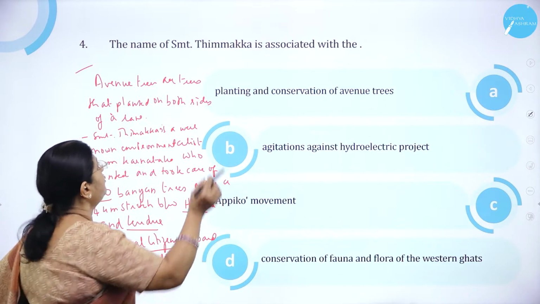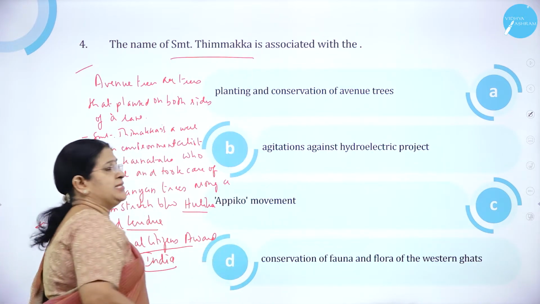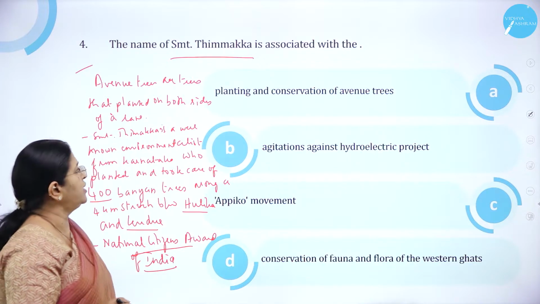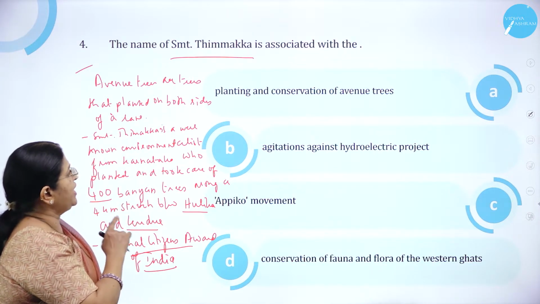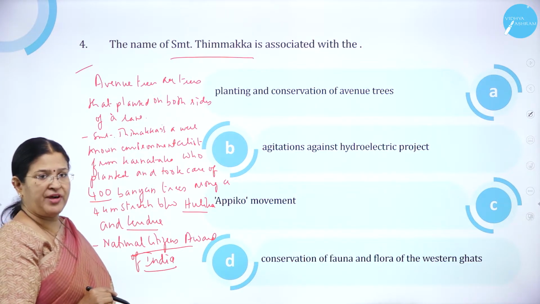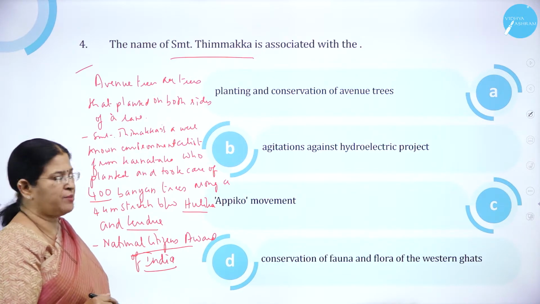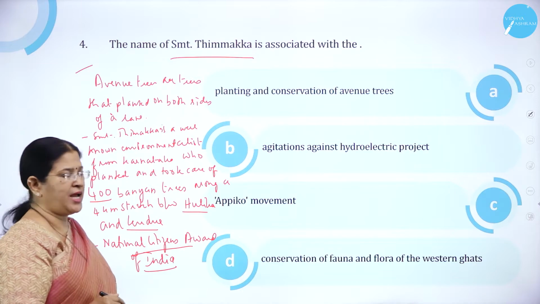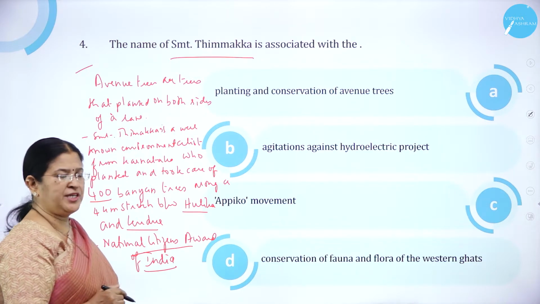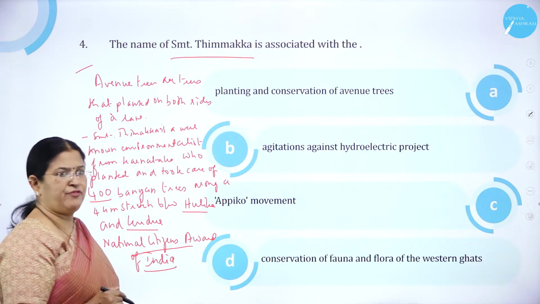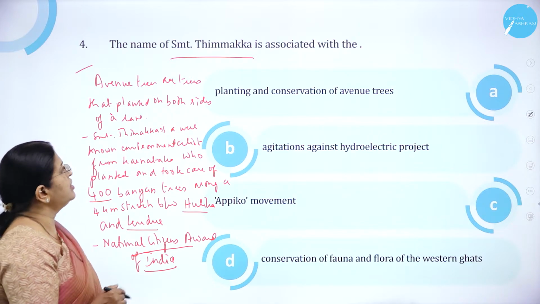The name of Srimati Timmakka is associated with option A, planting and conservation of avenue trees. Option B, agitations against hydroelectric project. Option C, Appiko movement. And option D, conservation of fauna and flora of the Western Ghats.